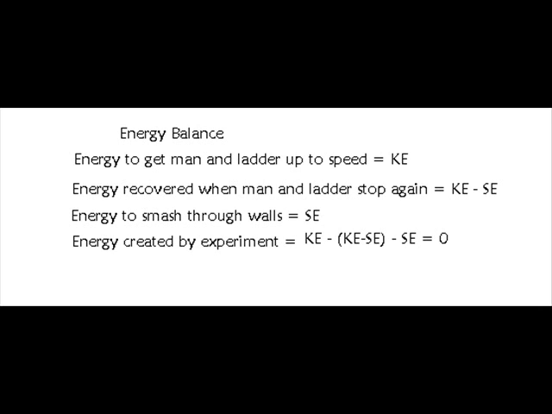The front half of the ladder gives up some of its energy to smashing the garage wall as it keeps extending after the man has stopped. So the energy recovered when the man and the ladder stop again is only KE minus SE. And the energy to smash through the wall, of course, is still SE. The energy created by the experiment, therefore, now adds up to 0, and the law of conservation of energy remains intact.